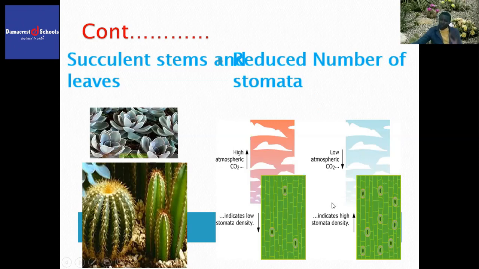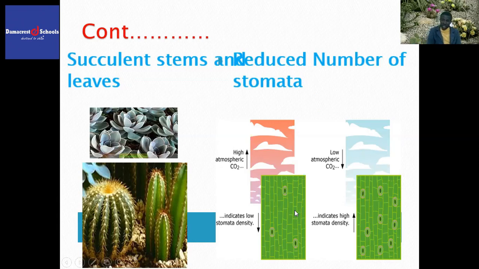So for xerophytes to survive, their leaves should have reduced number of stomata, which in turn reduces the rate of transpiration, and more water is not lost, it is conserved.